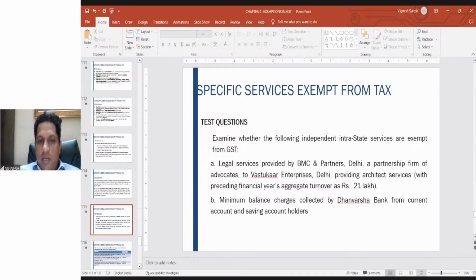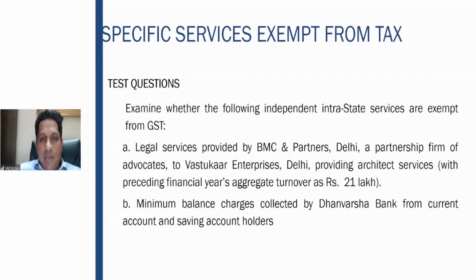Then next question: legal services provided by BMC and Partners, Delhi, a partnership firm of advocates, to Vastukar Enterprises, Delhi, providing architect services with preceding financial year aggregate turnover as 21. So here, what is happening? The legal services are being provided to a business entity. Now, has that business entity crossed the threshold for GST registration? Definitely he has crossed the threshold. More than 20 lakhs is the threshold.